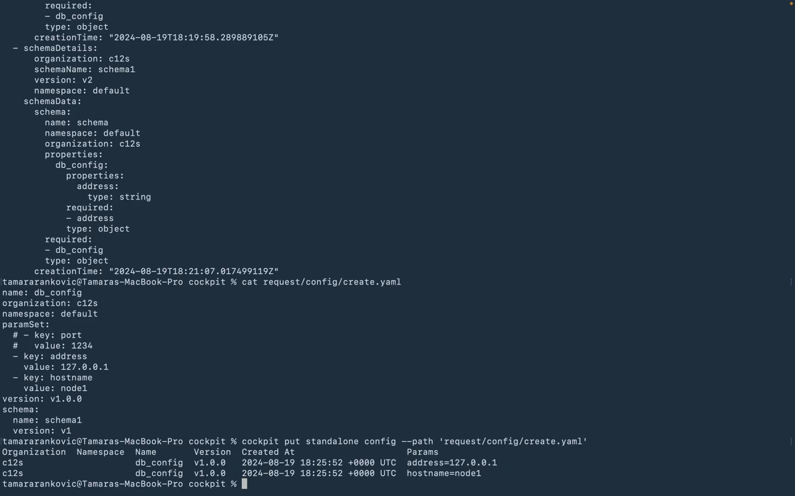Now we will create 4 configurations. 3 we will use to disseminate our configuration in 3 different strategies that we showed in the slides. And the 4th one will not pass the validation by the schema.